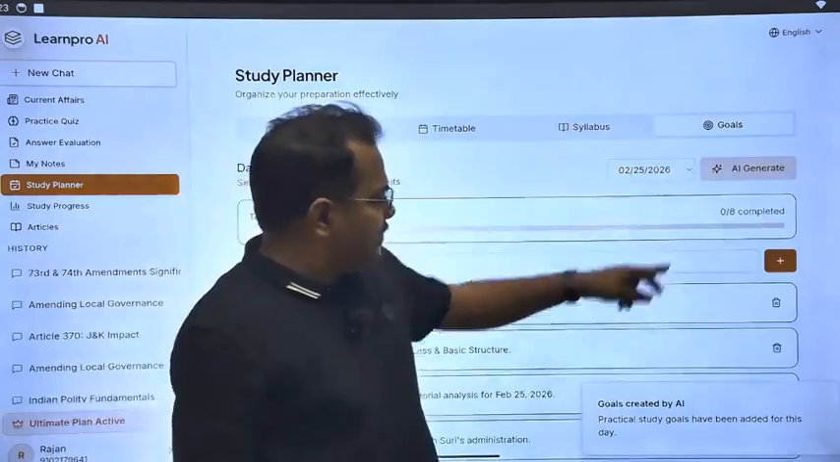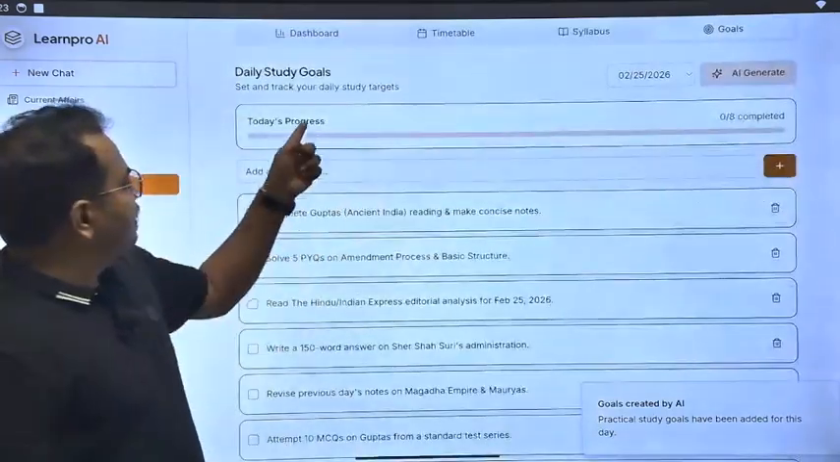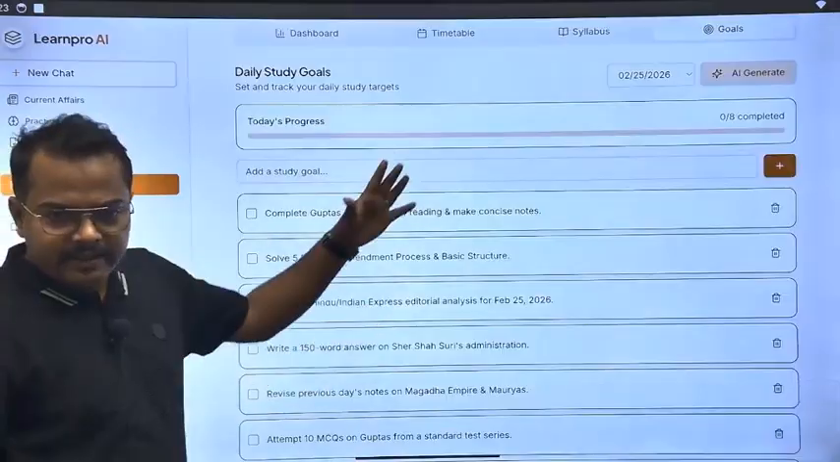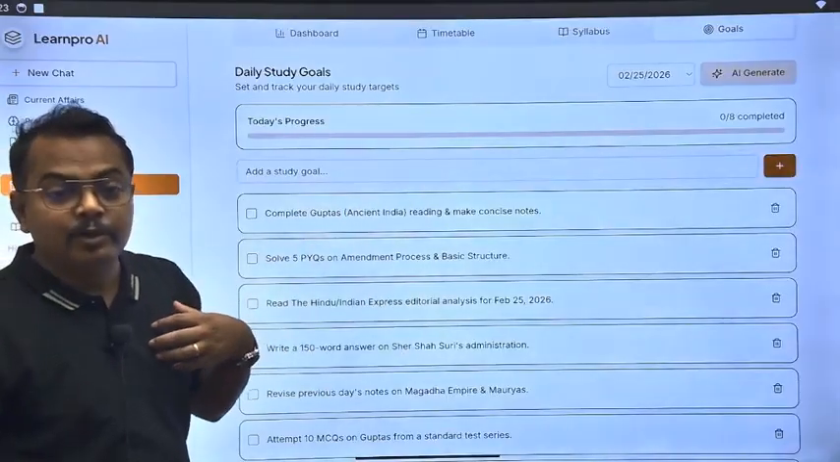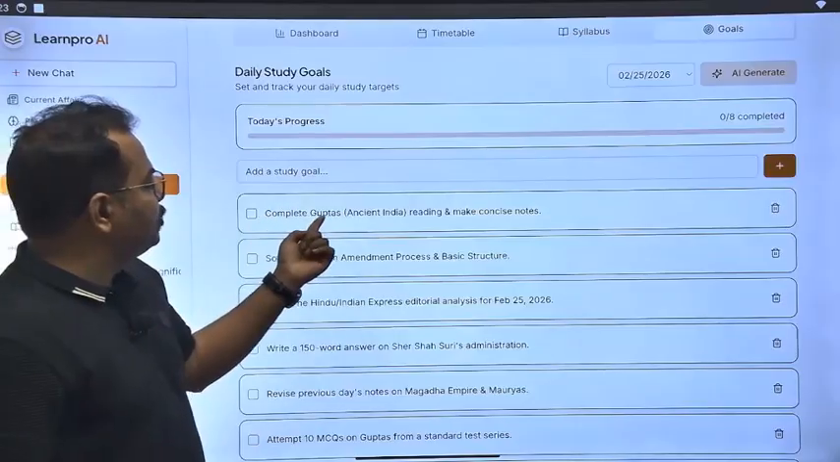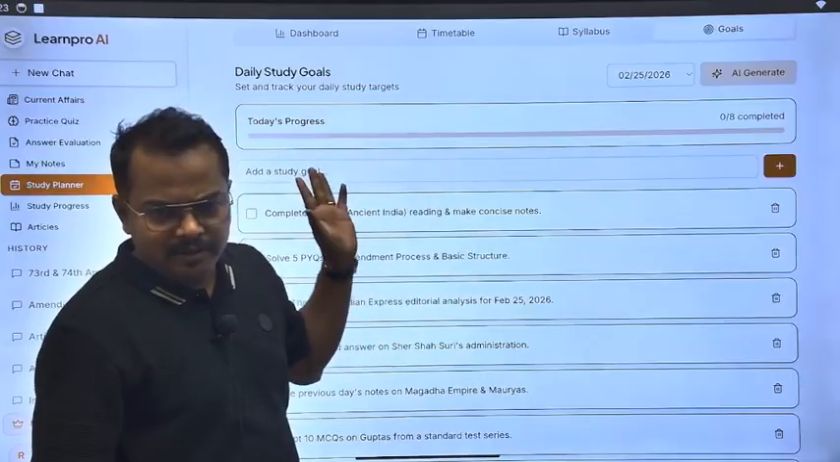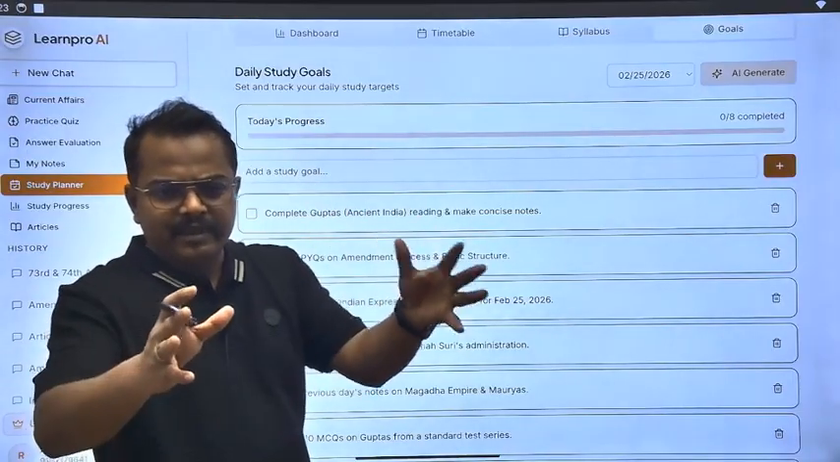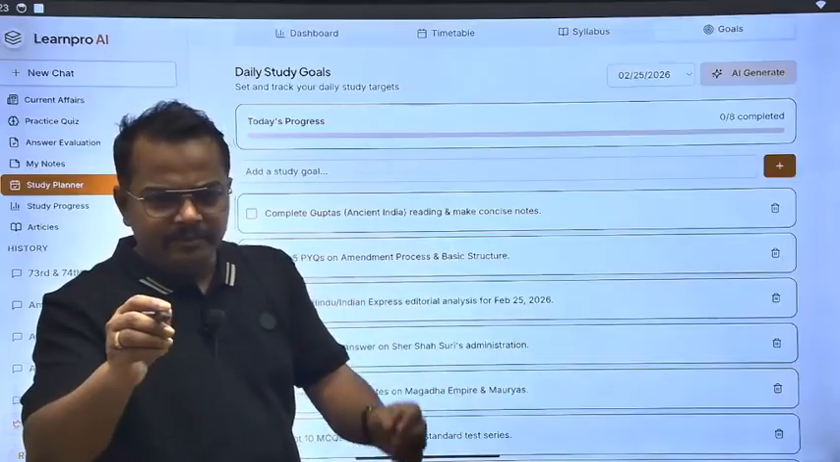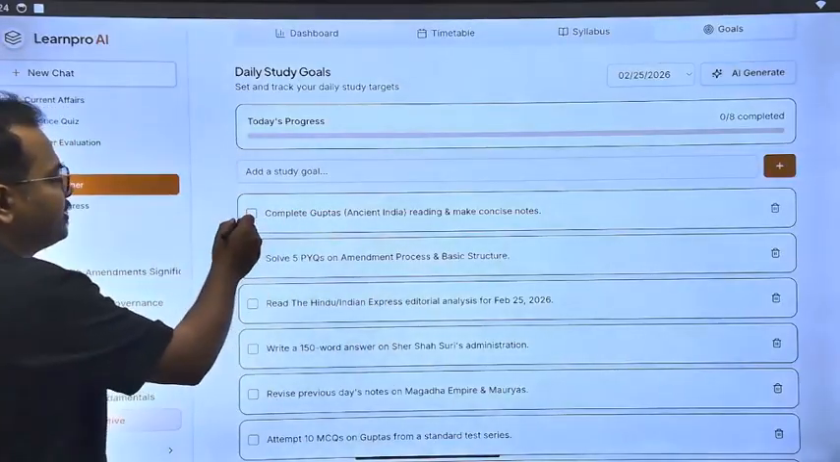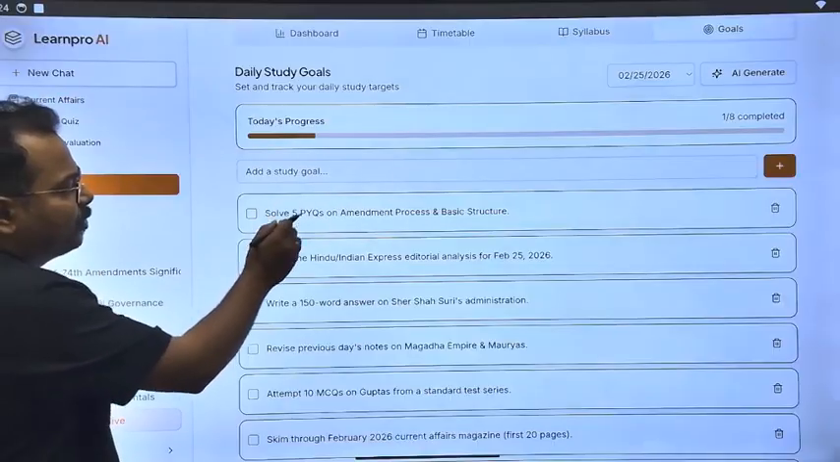I will change so here what will happen, now today's goals are there. There are 8 goals which I have to do today. Suppose complete Gupta, Ancient India, reading and make concise notes. This is my one goal. So it will take me 1 or 2 hours. I made the complete note, then I came here and just placed the tick mark here. So this goal is complete.